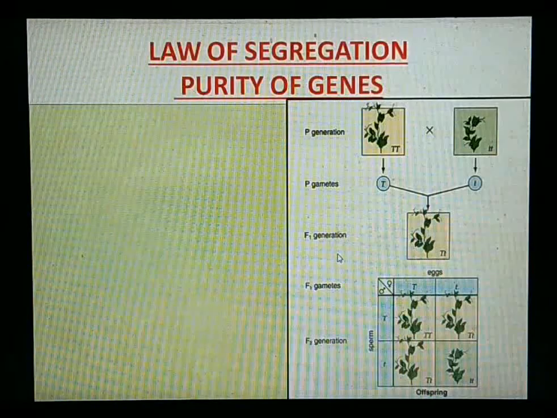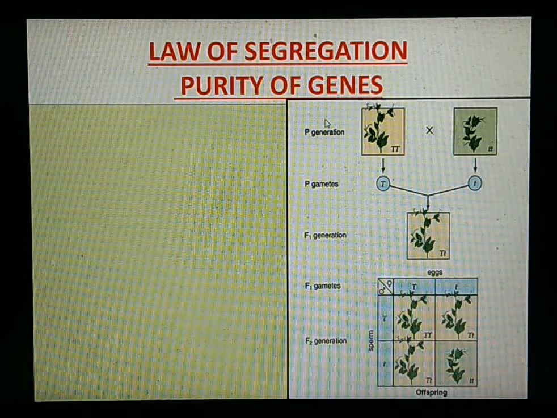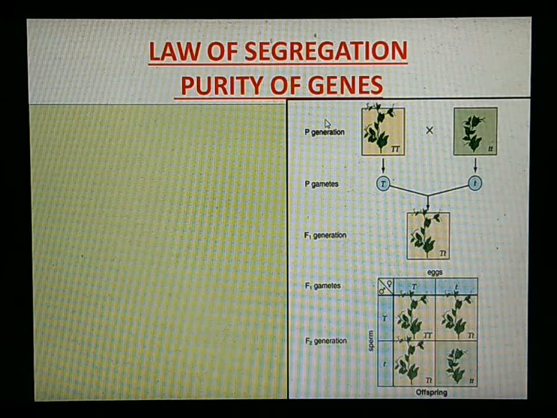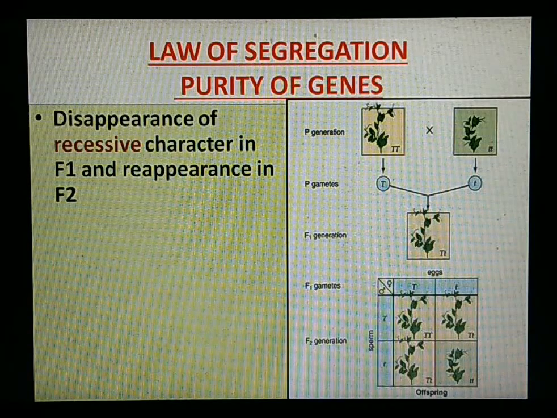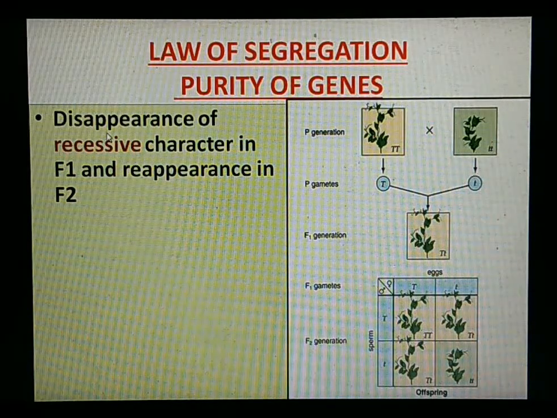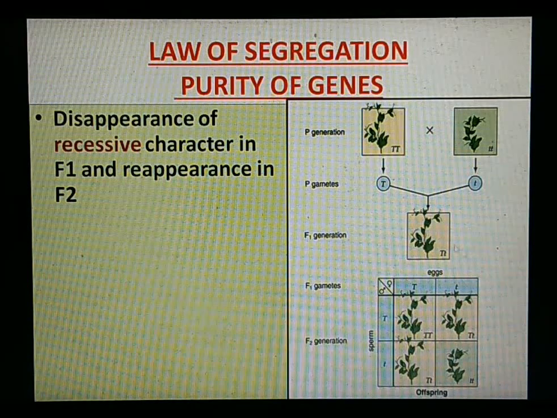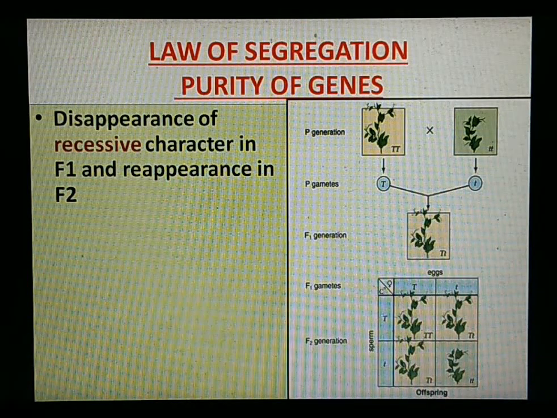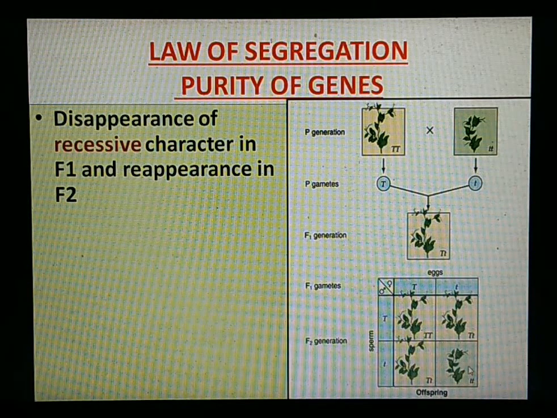This we had seen in the F2 generation. The law of segregation is also termed the purity of genes. That means there is no mixing of any genes. What we come to know from this law is that there is the disappearance of the recessive character in the F1 generation, but it reappears in the F2 generation. We can see here small t.